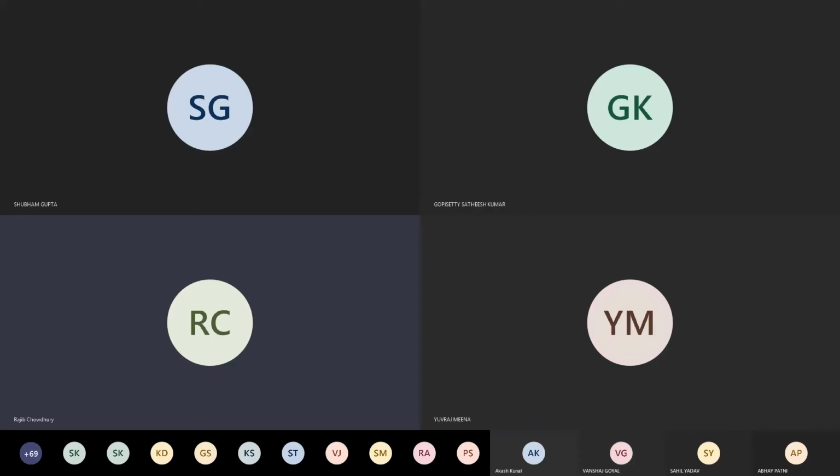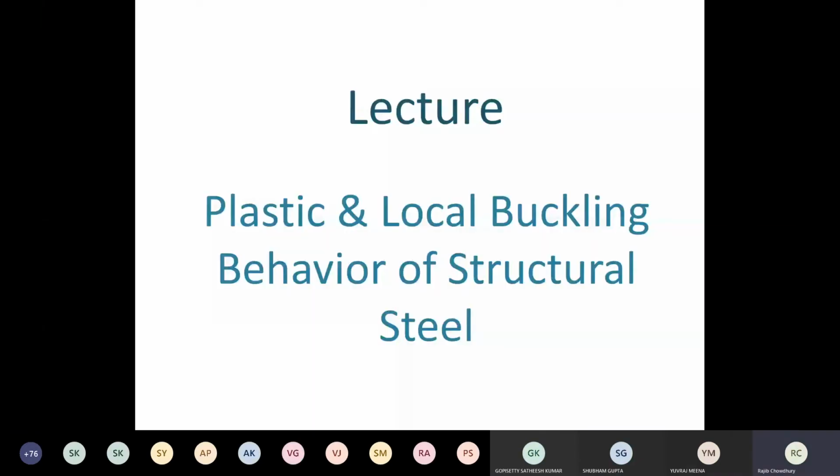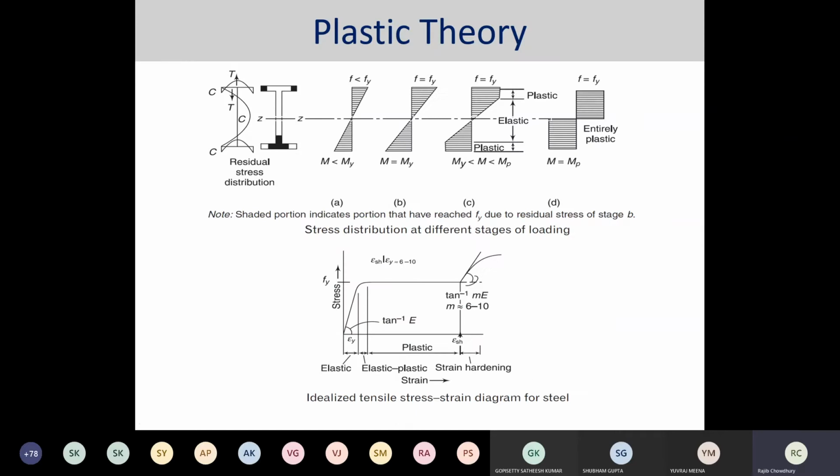of that particular beam under the ultimate tensile force or ultimate transverse load. And then the member can go into the elastoplastic region.